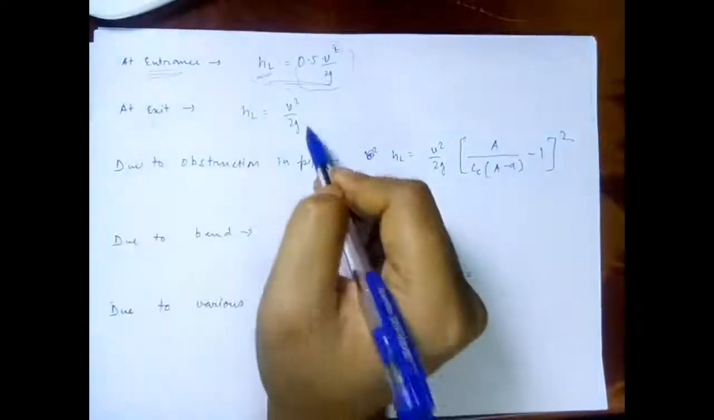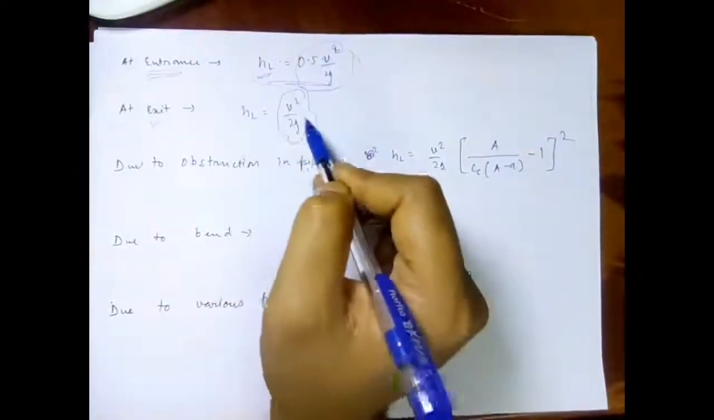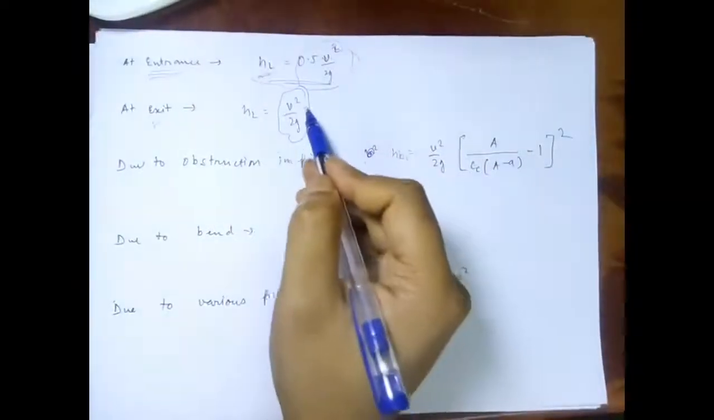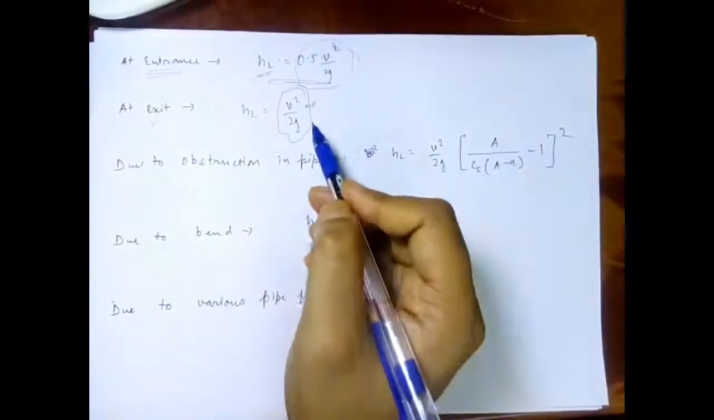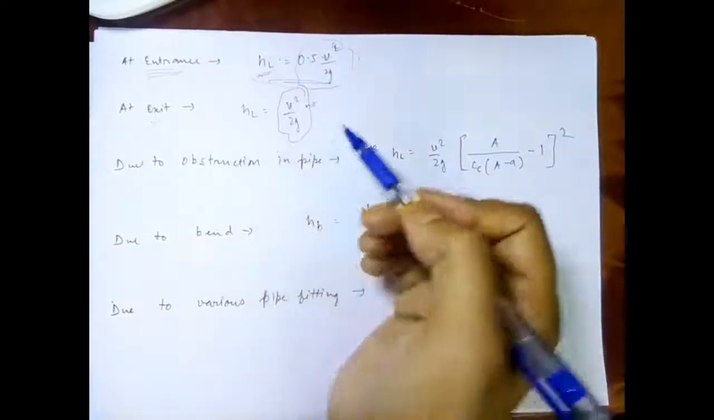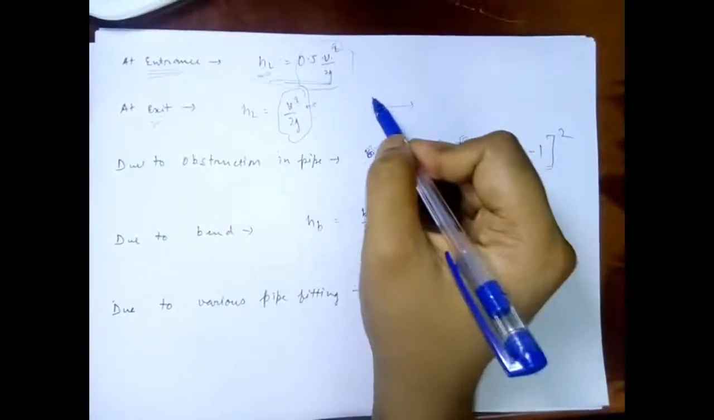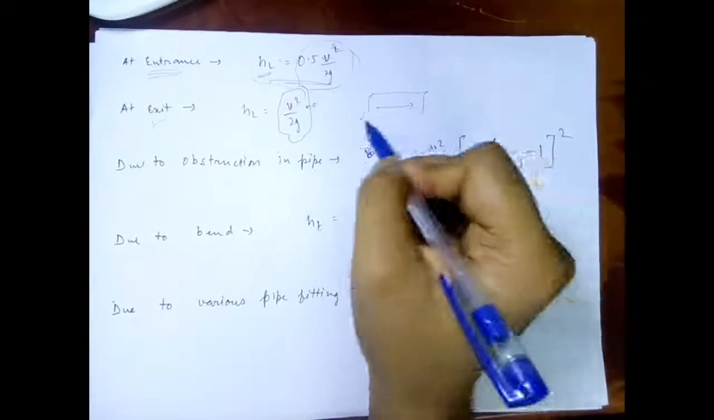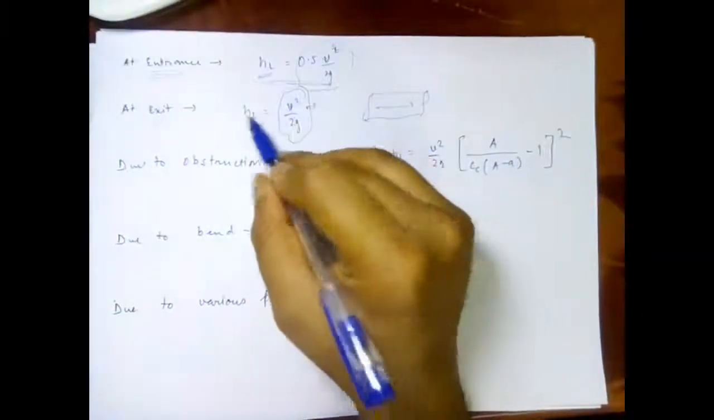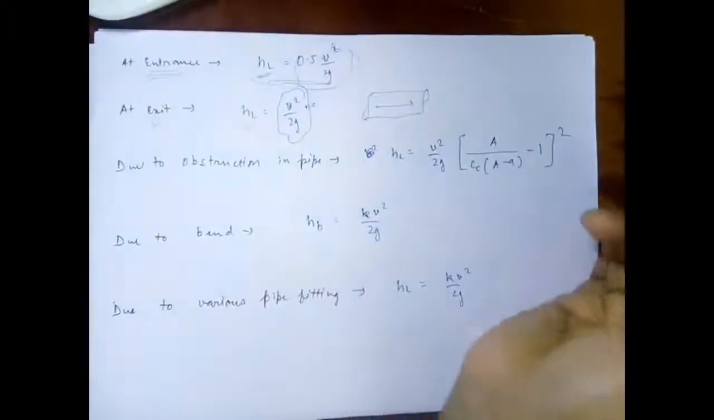So at the exit it will be v square upon 2g, where again v is the velocity at the outlet of the pipe. So at the outlet, if we have a velocity v in a pipe where the liquid is flowing, so I'll say that v square upon 2g is the head loss at the exit.